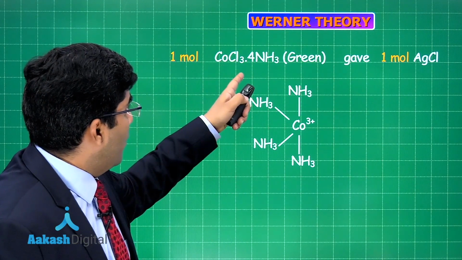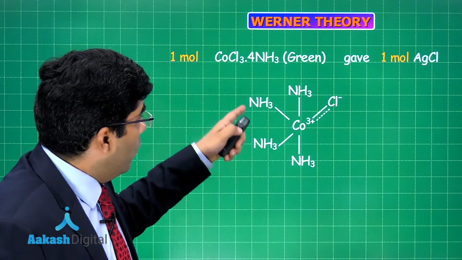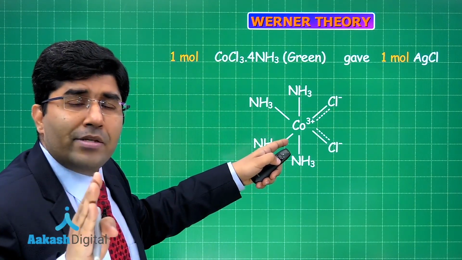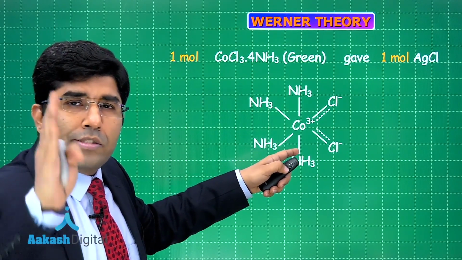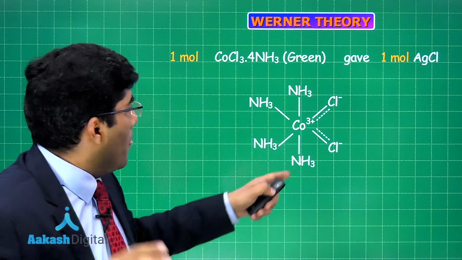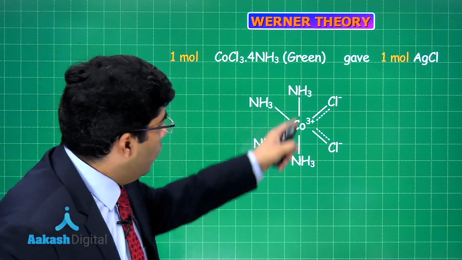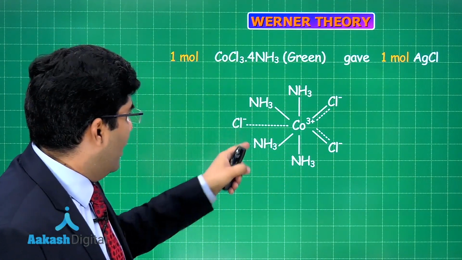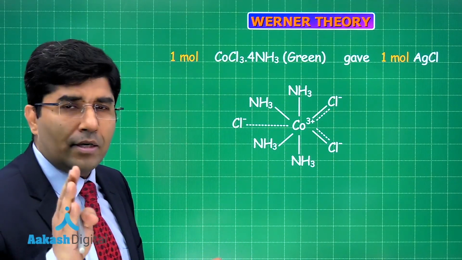We have only 4 ammonia molecules and they are used. Now chloride ion and chloride ion. The secondary valency of Co3+, which is 6, is satisfied. Now its primary valency is 3. 2 are satisfied, 1 is left. So this is the one which is satisfied by the chloride ion, right?